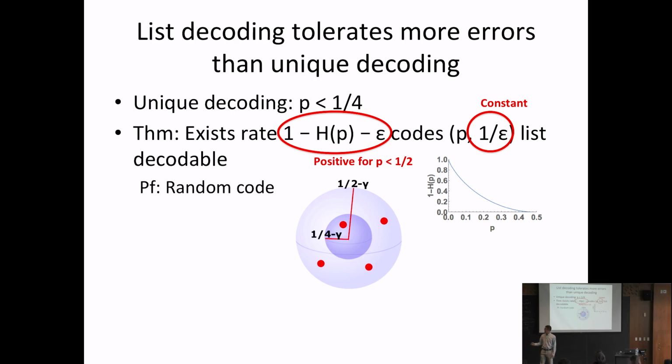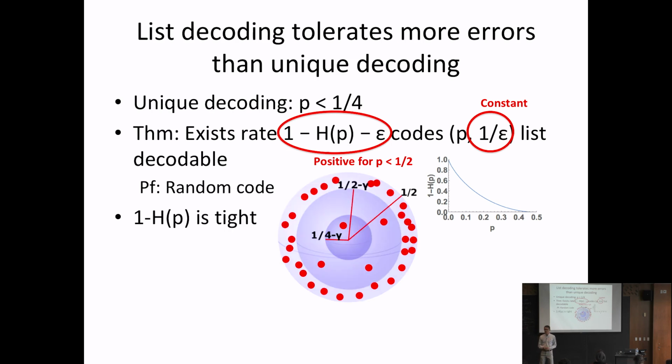Okay. And the proof of this is pretty simple. So you have a code of some rate that you want, so that means we know how many points are in the code. And so you just pick all these points uniformly at random, and then you just do a big union bound over all possible bad events, and you get what you want. There's nothing clever there. Okay, so it turns out what this actually says is the form I've written for you here. So not only does there exist such a code, but a random code of this rate is with high probability list decodable with list size 1 over epsilon.